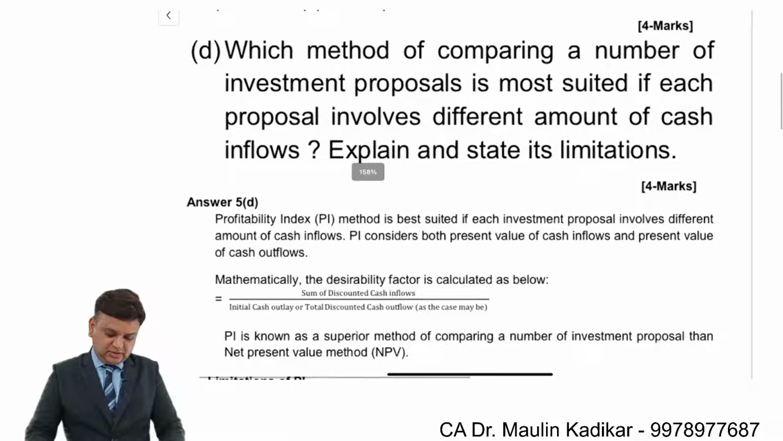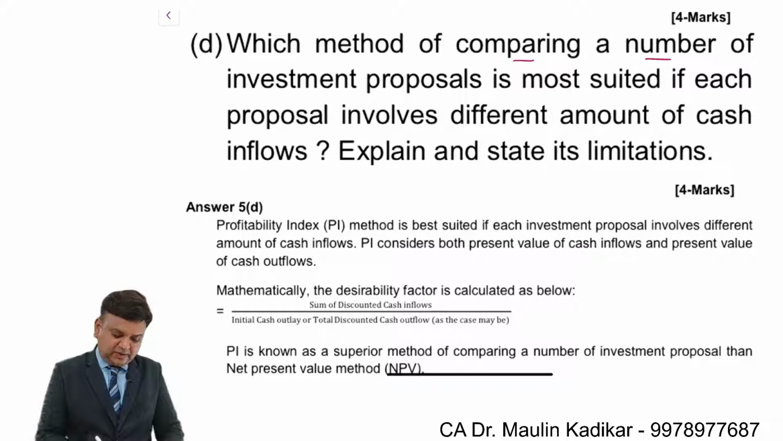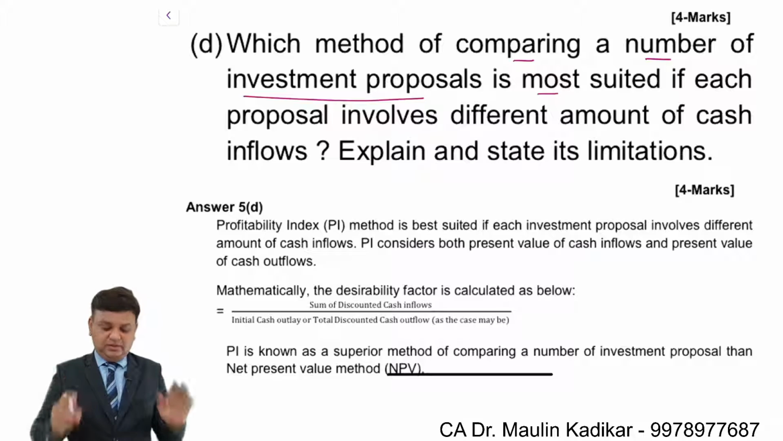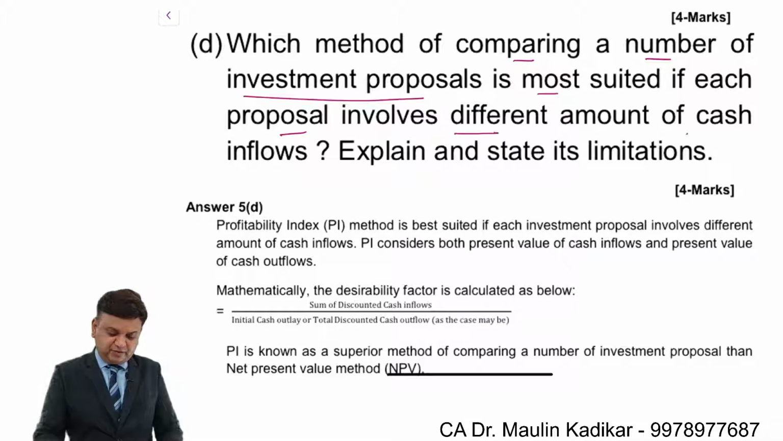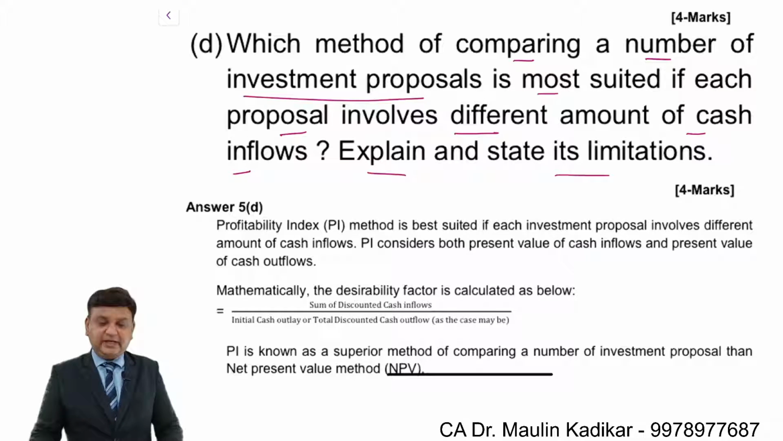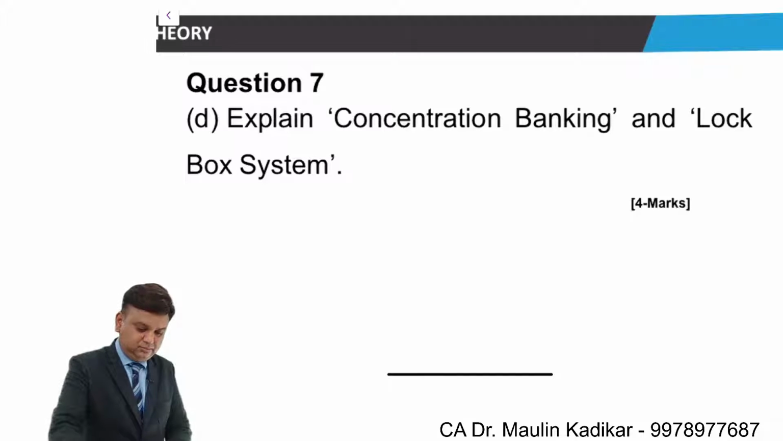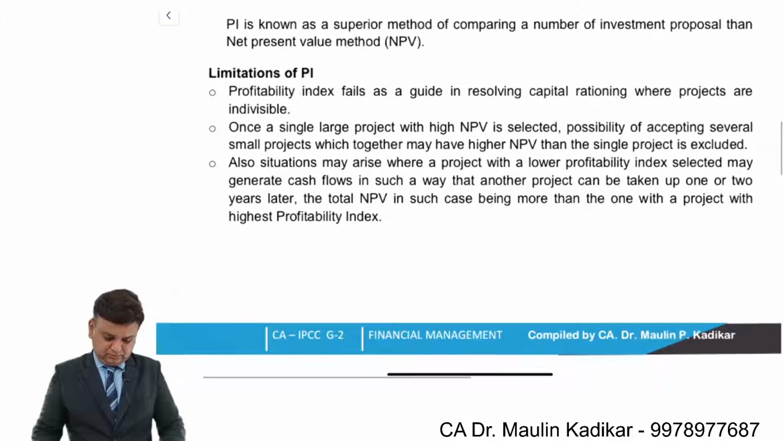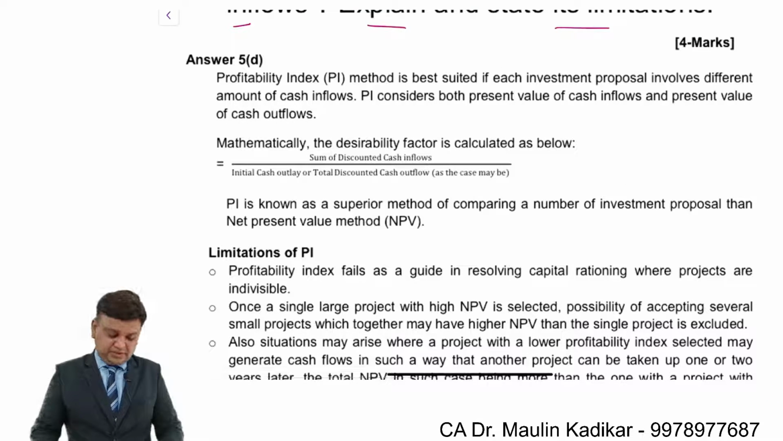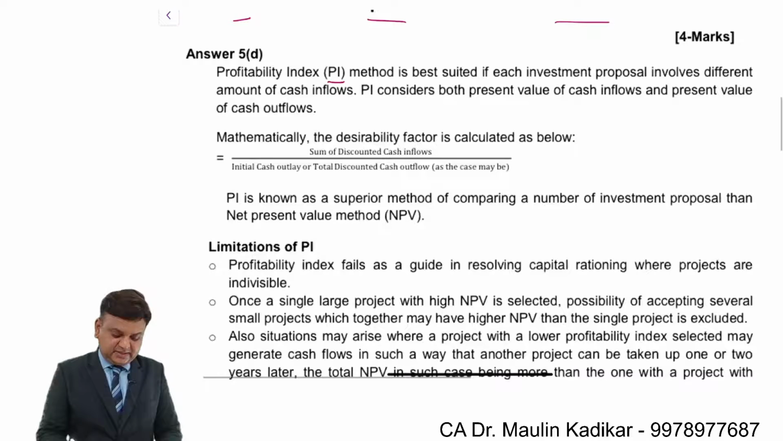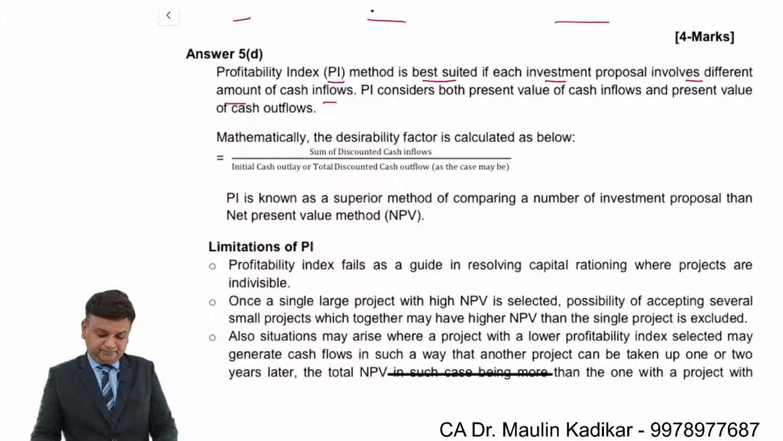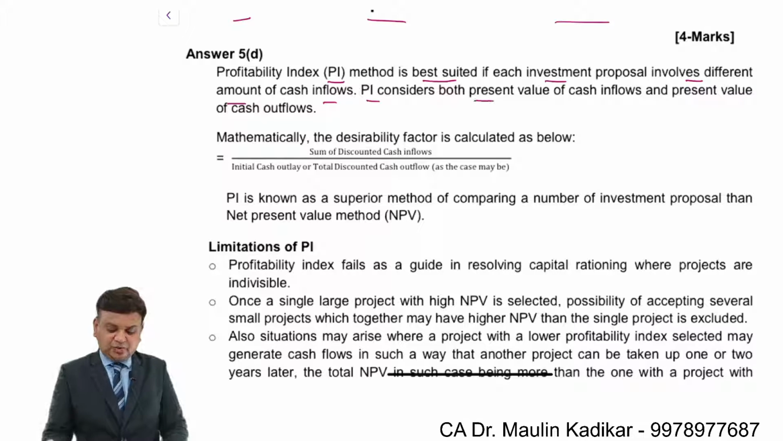The next question is, which method of comparing a number of investment proposals is most suited if each proposal involves a different amount of the cash inflow? Explain and state its limitation. Answer of the question: the profitability index criteria is best suited if each investment proposal involves different amount of the cash inflows. PI considers both present value of the cash inflow and present value of the cash outflow.